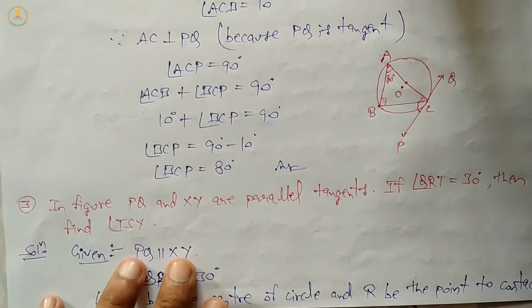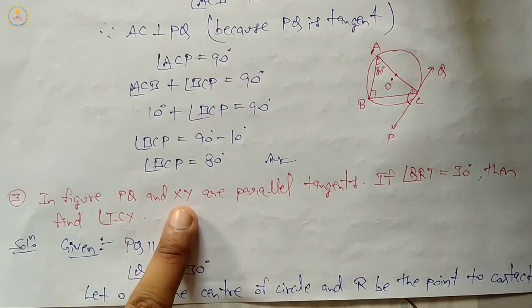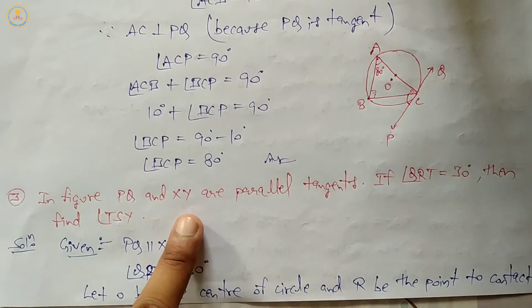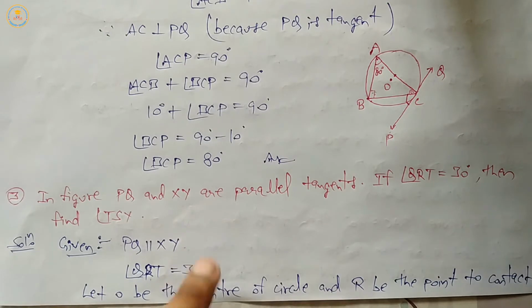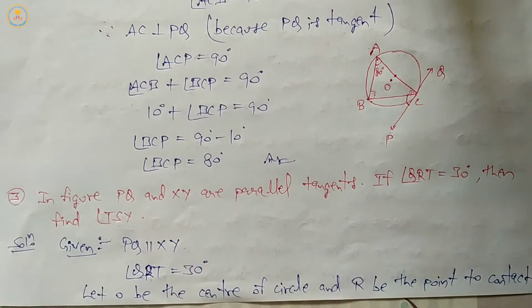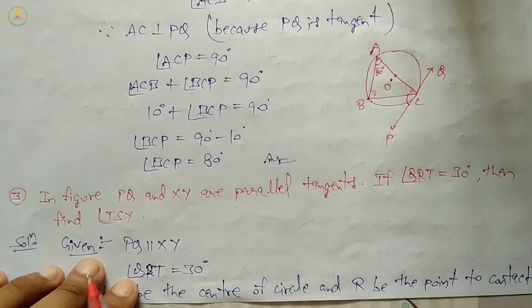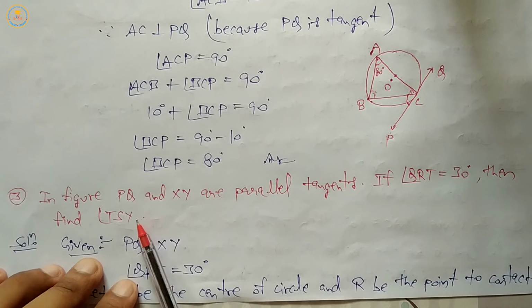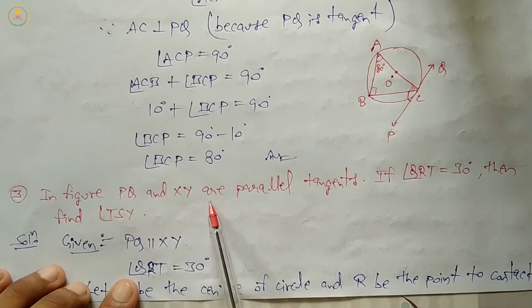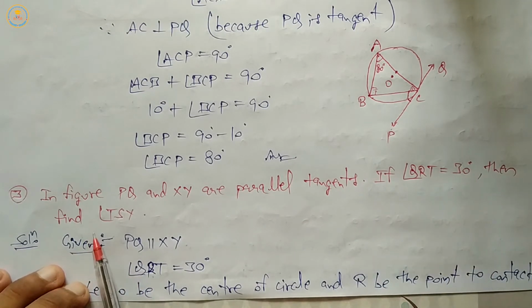Question number 3. In the figure, PQ and XY are parallel tangents. Parallel means two lines parallel to each other, situated at the same distance, and they do not intersect each other. It means PQ and XY are parallel tangents. If angle QRT equal 30 degree, then find angle TSY.